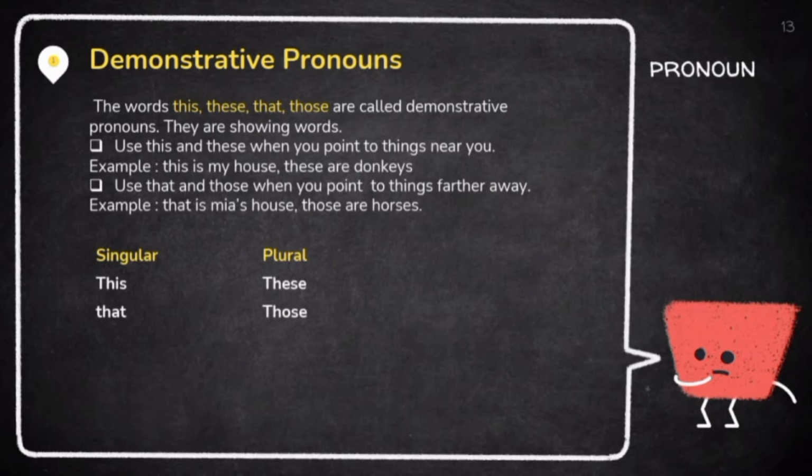The words this, these, that, those are called demonstrative pronouns. They are showing words. Use this and these when you point to things near you. For example, this is my house. Use that and those when you point to things further away. For example, that is Mia's house.